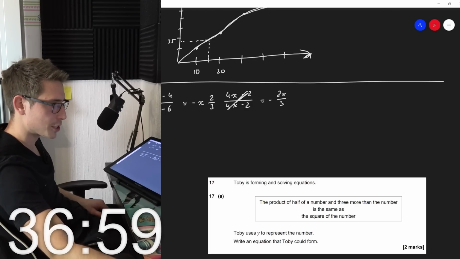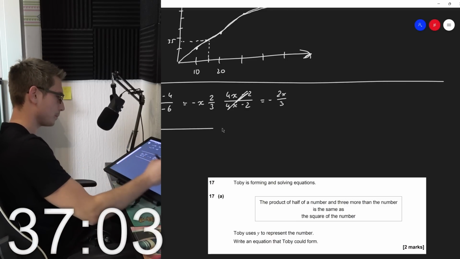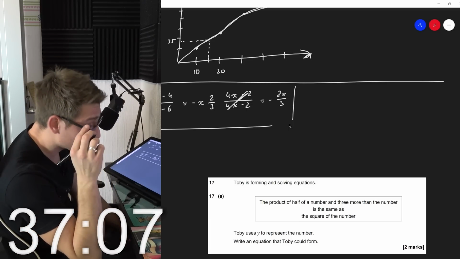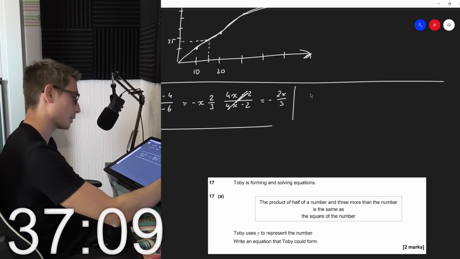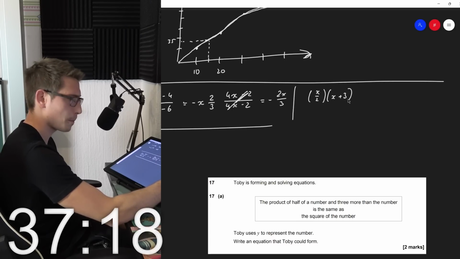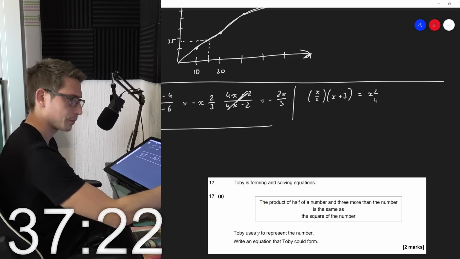Turn over for next question. Toby is forming and solving equations. Whew. The product of half of a number and 3 more than the number. The product of half of a number, so x over 2, and 3 more than the number, so x plus 3, is the same as the square of the number.